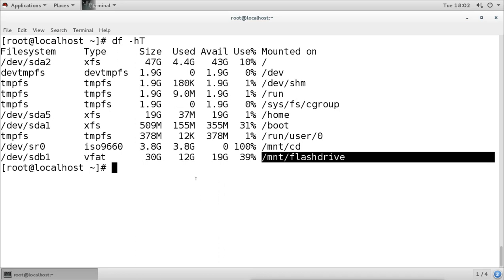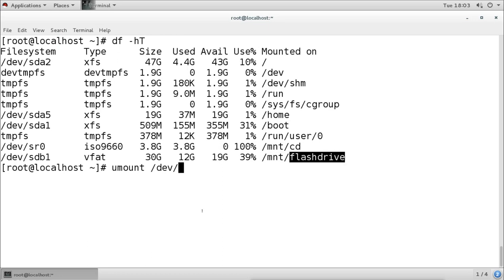So for unmounting it, we use the command umount. Umount, that means it is actually unmount. Then we have to mention the name of the partition or CD/DVD, or even we can mention the directory name where the partitions are mounted. For example, I want to unmount my flash drive, so I will say umount sdb1, and it is now unmounted. Now I can remove my drive.